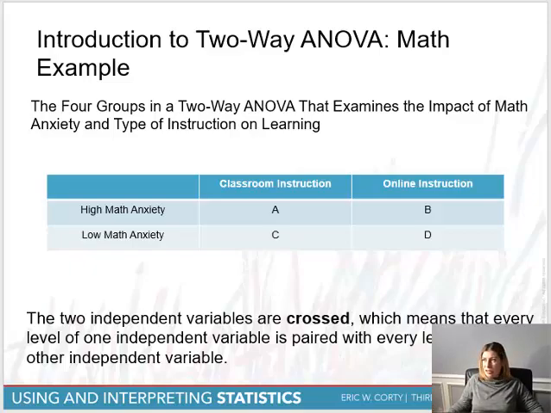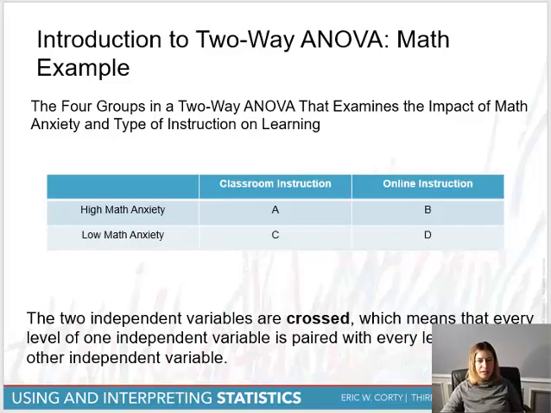Anxiety is one factor, classroom instruction is another. If we look at these independently, they give us a little bit of the picture, but if you put them together, they really give us a more accurate reflection of what's really going on. So that's one of the big advantages of this multi-factor ANOVA. It helps us examine more realistic types of studies.